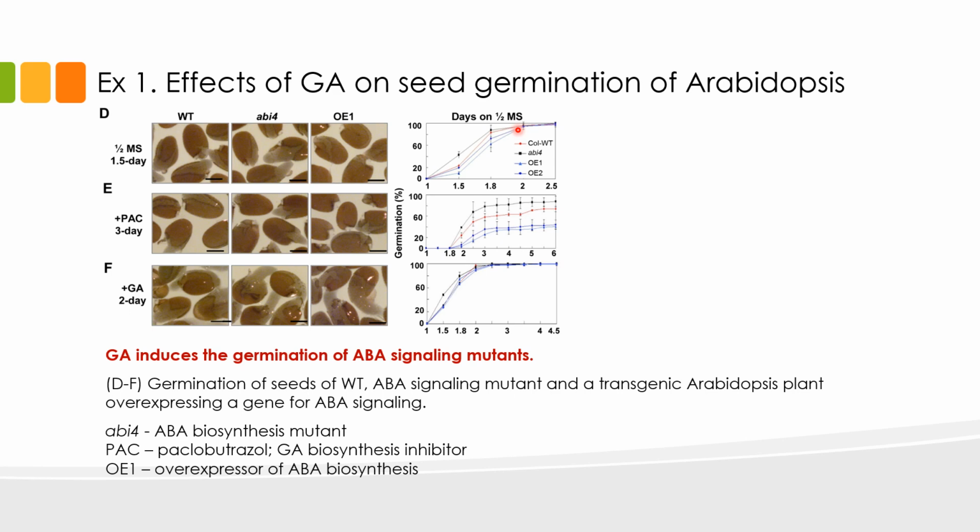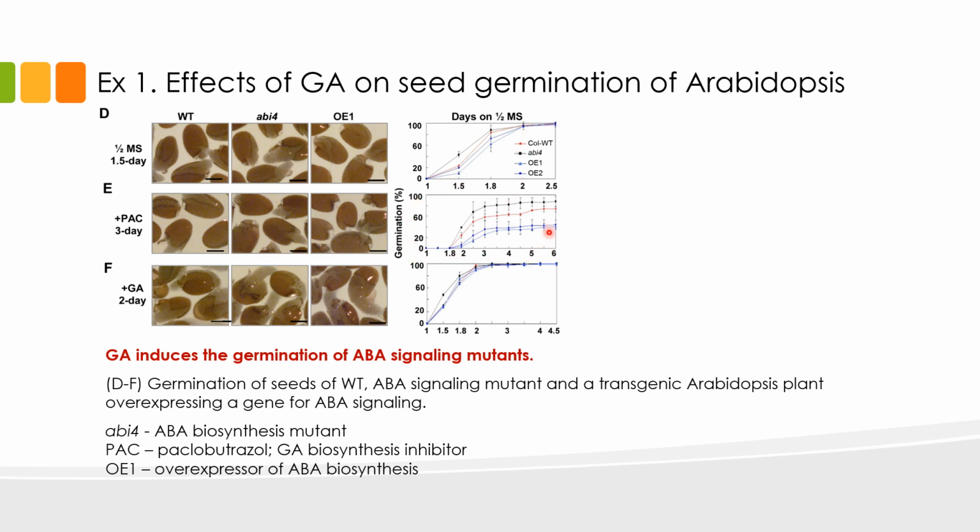ABI4 are not able to produce ABA, which is a germination inhibitor, so naturally without ABA, the seeds will have better germination. OE1 showed lower germination compared to the normal and ABI4 seeds as indicated by the blue line. OE1 overproduces ABA, and we know that ABA prevents germination, so naturally, if a seed is producing more ABA, it will have lower germination.